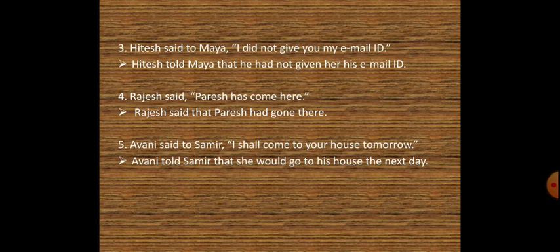Fifth one is, Avni said to Samir, "I shall come to your house tomorrow." So the indirect narration would be, Avni told Samir that she would go to his house the next day. Now we have seen this thing that tomorrow changes into the next day.